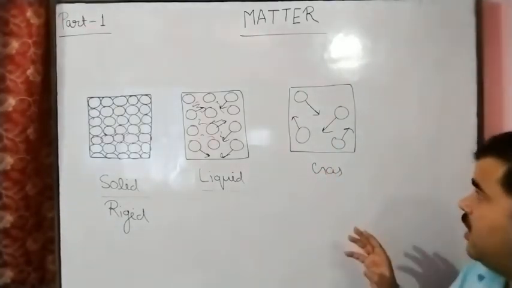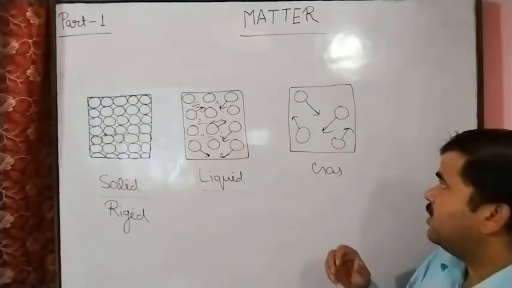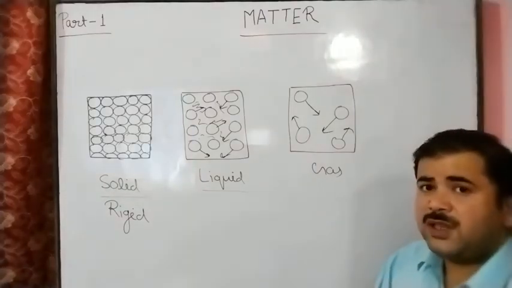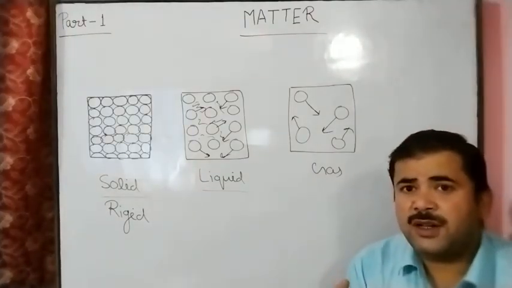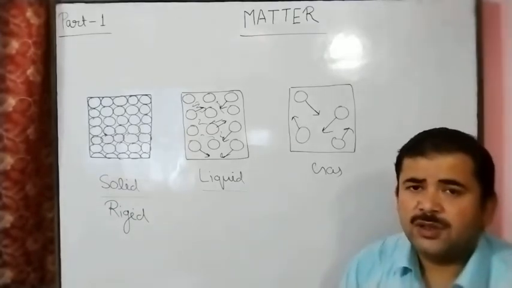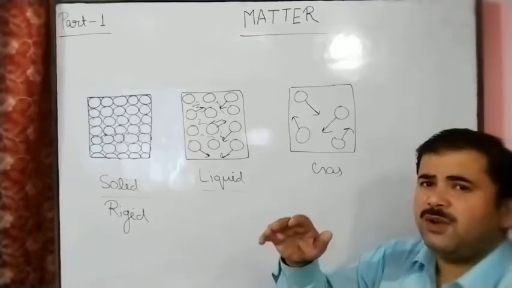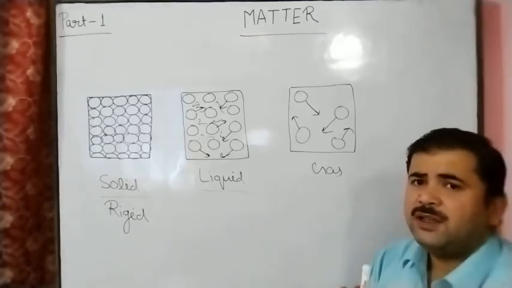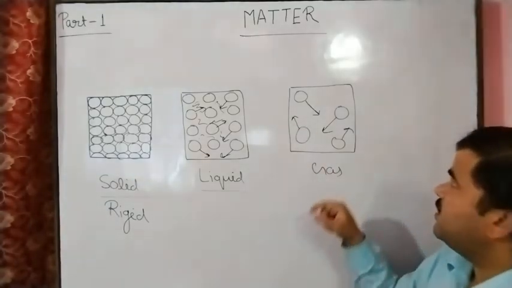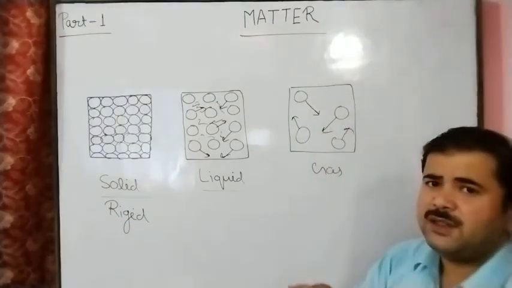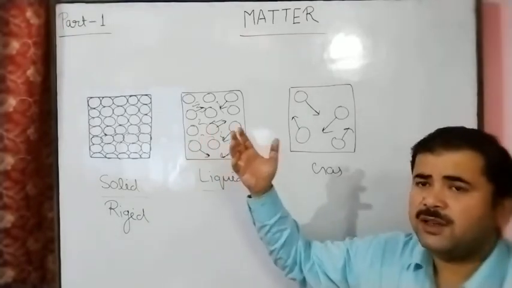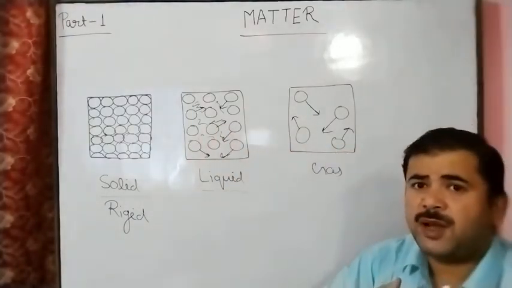So if you see a gas, it has no shape, size or volume. It acquires the full volume of the container in which the gas is stored. Suppose you see one container in which the gas is present: the gas acquires the full volume of the container, because the force of attraction is very least, and the particles move randomly.